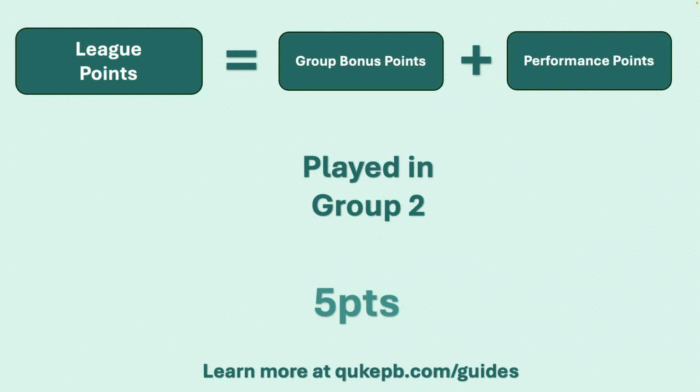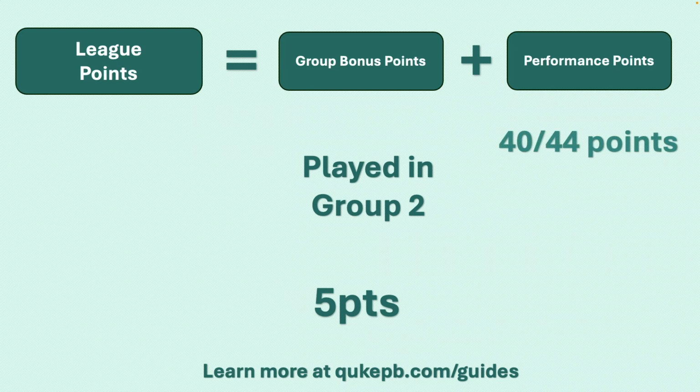In this case, Riley played in Group 2 for this rotation. Based on the settings chosen by Metro Pickleball Club, the players in Group 2 are awarded 5 bonus points. Players also earn performance points based either on their win percentage or point percentage. In this example, the league is using point percentage to determine performance points. The total number of points that a player scores in their games is divided by the total possible points they could have scored. Each player will receive as many performance points as this percentage.